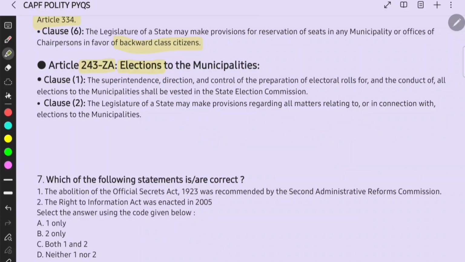Then for clause 1: the superintendence, direction and control of the preparation of electoral rolls for, and the conduct of, all elections to the municipalities shall be vested in the State Election Commission. You have to remember this. It has been asked in UPSC PYQs also, right? Clause 2: the legislature of a state may make provisions regarding all matters relating to or in connection with elections to municipalities, right?